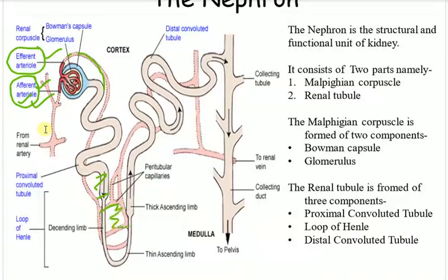And look, the efferent arteriole makes a structure which surrounds the whole kidney. You can see here, these are the vasa recta, which form a network-like structure around the nephron. The function of it we will discuss later on. Okay, so this is the nephron.